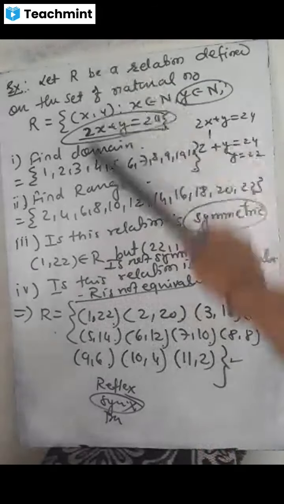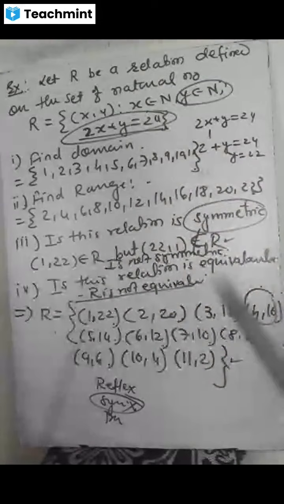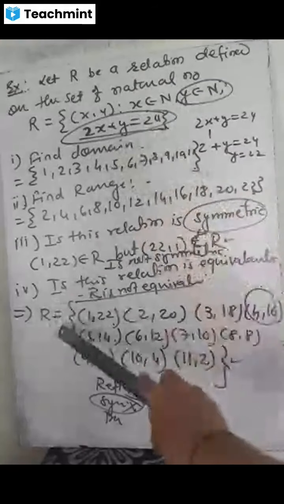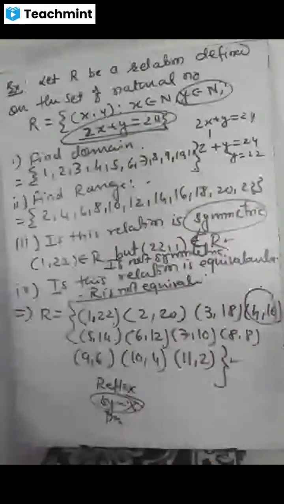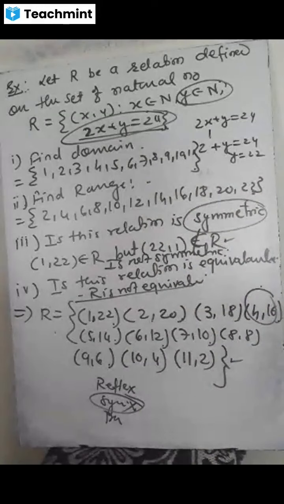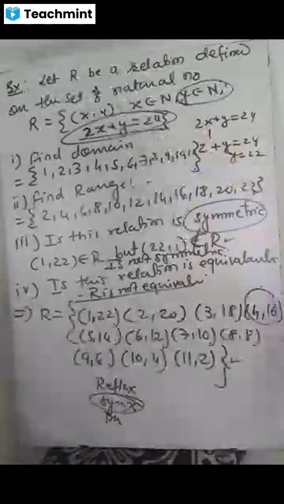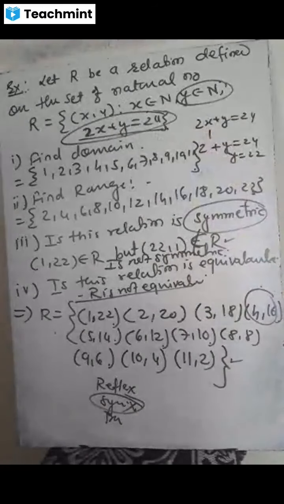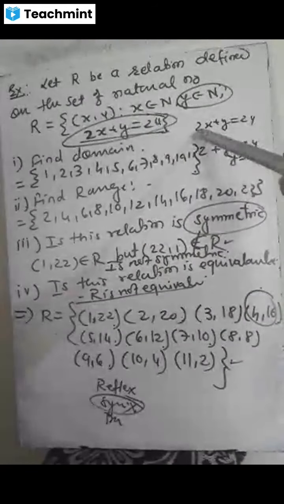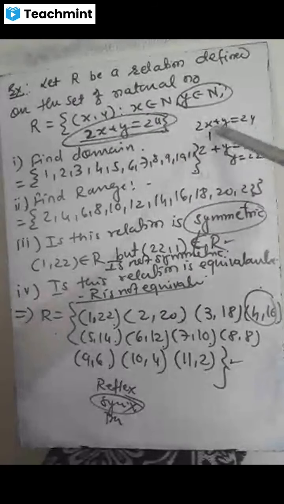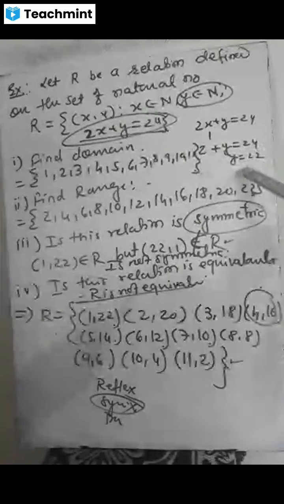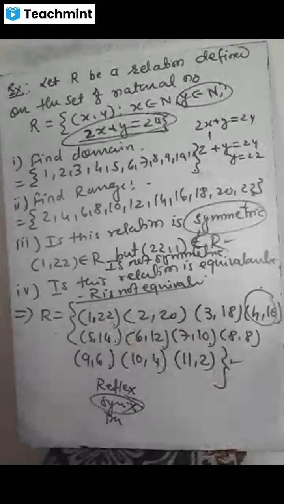So before answering all these questions, with the given situation, we will find all the relations for this x and y. The situation is given 2x plus y equal to 24. When I put x equal to 1, 2 plus y equal to 24, so y equal to 22, I got.